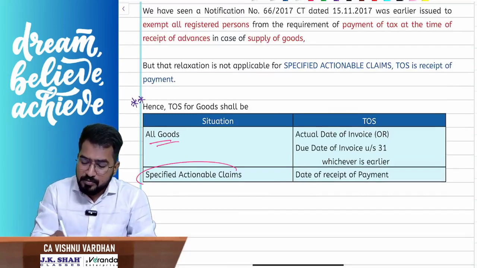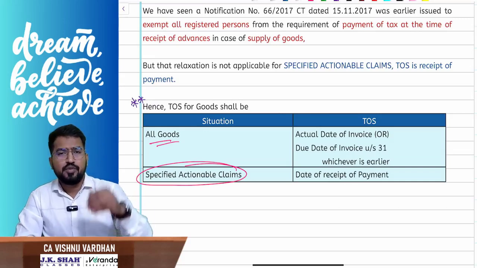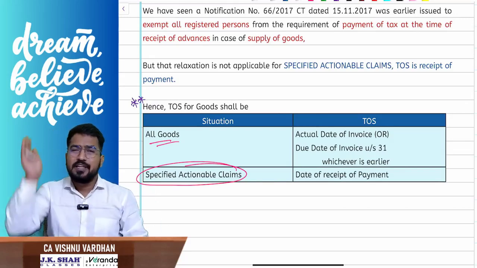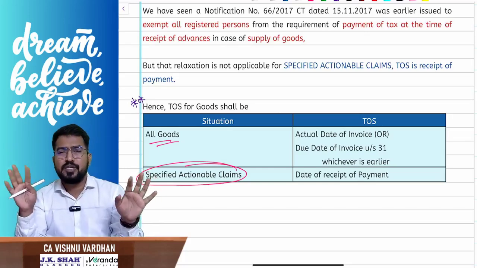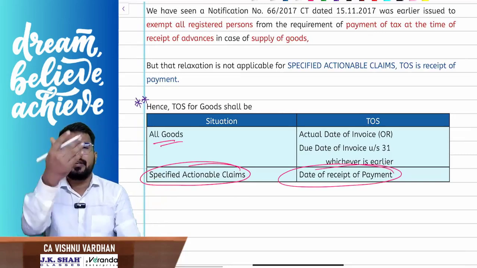But sir, specified actionable claims, that means lottery, betting, gambling, all that stuff. Sir, you are going to a casino playing this lottery, betting, gambling, and you pay the amount. Till raising the invoice, due date of invoice or actual date of invoice, all these things, nothing doing. Immediately when you are paying, the time of supply will come into picture.